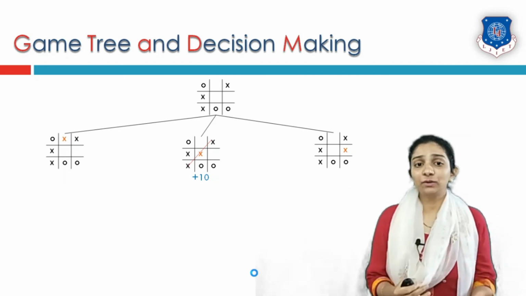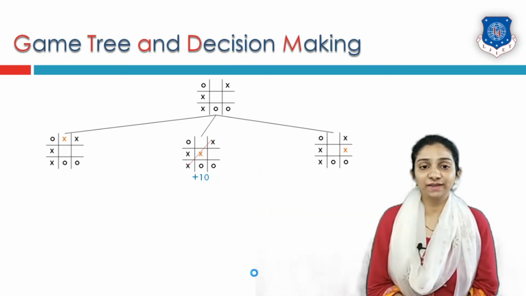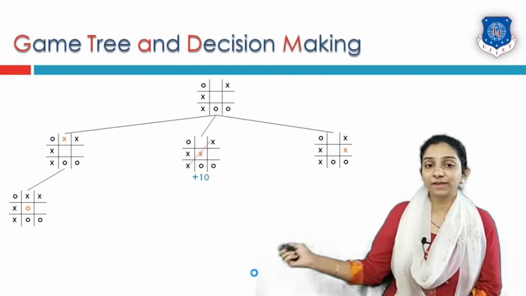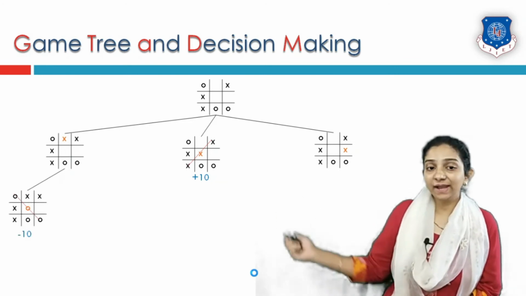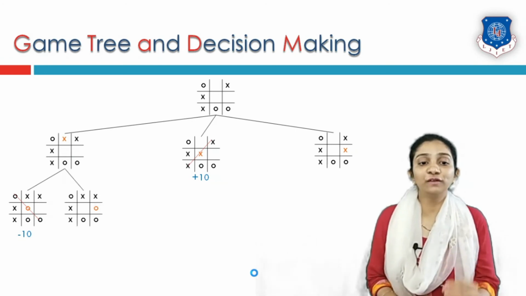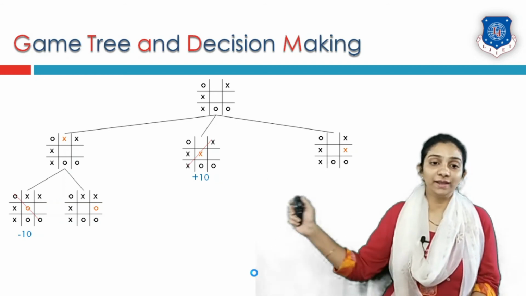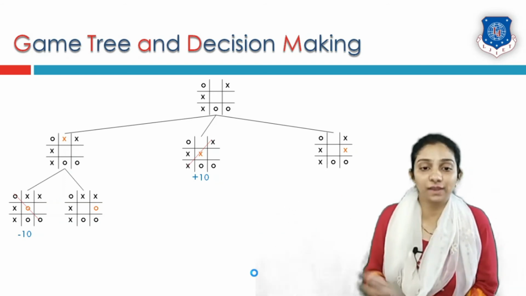Now let us calculate the possibilities of O while I put X in the first row second box. O can be put inside the second row first box. In that case, player O will win and I have to lose some of the score. Or player O can put O in the third box of the second row.